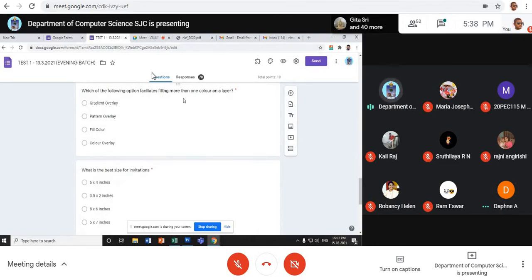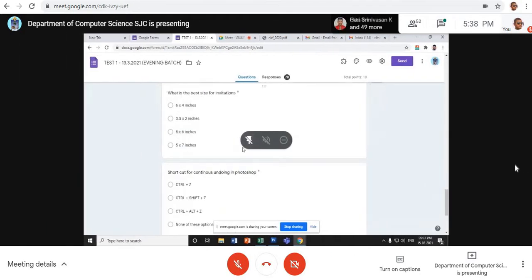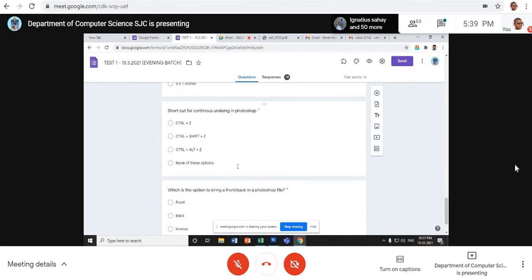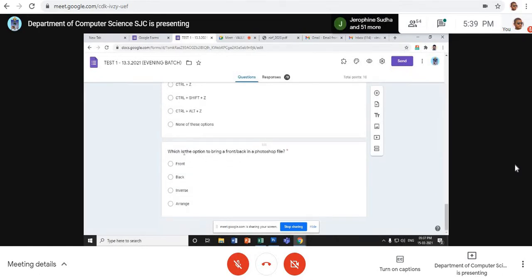Which option facilitates filling more than one color? Gradient overlay, sir. Yes, gradient overlay. Best size for invitations? 8 into 6. Excellent. You can go for any size, an invitation can be of any size, but out of all these, the best standard size will be 8 into 6. Shortcut key for continuous undoing in Photoshop? Control Alt. Control Z is for undoing only once. Okay. What is the option to bring a file front or back? Layer, Arrange. Yes, exactly. Arrange.